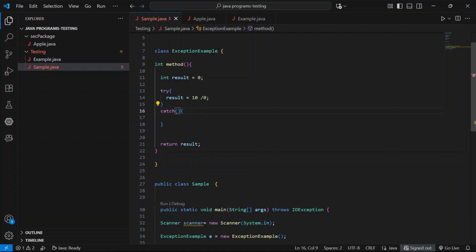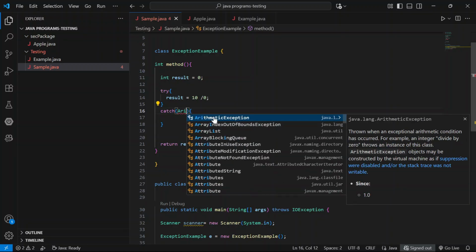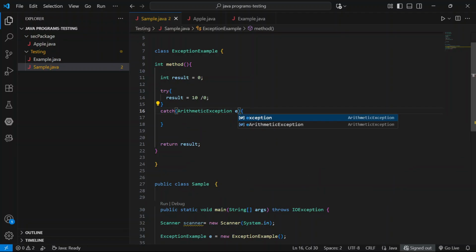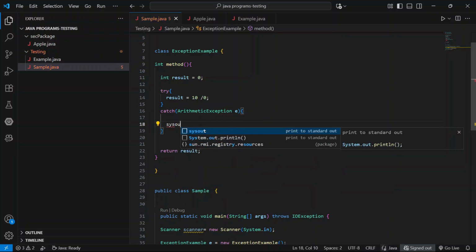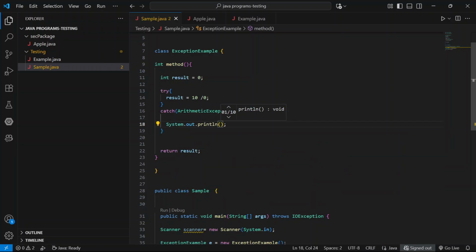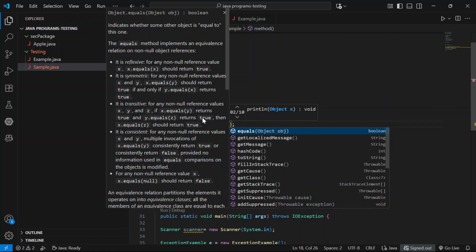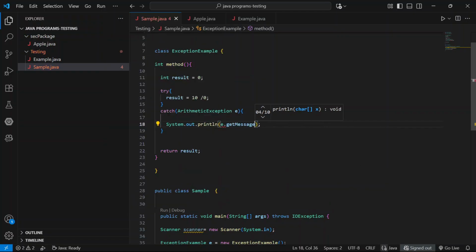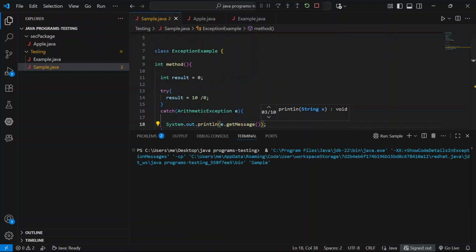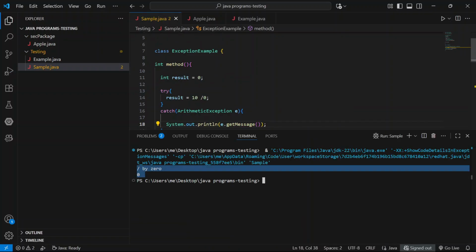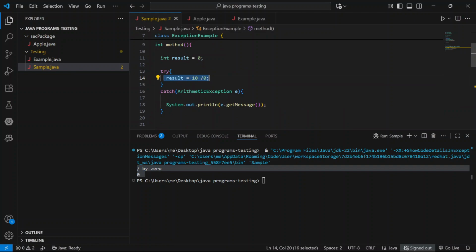What kind of exception? Arithmetic exception, AE, and sysout e dot getMessage. We got the exception.